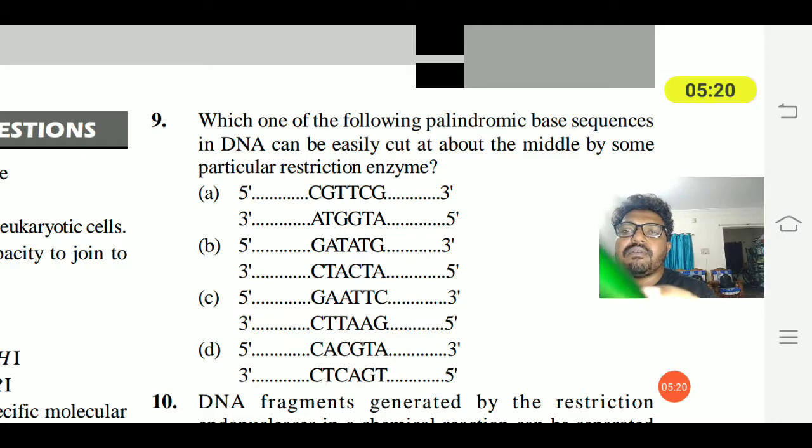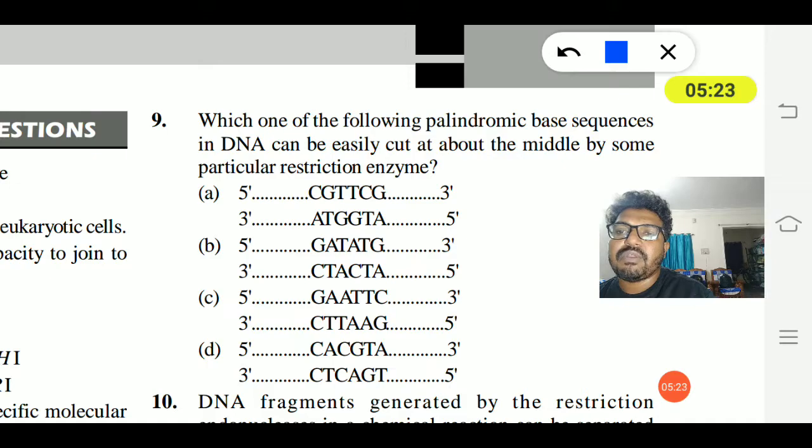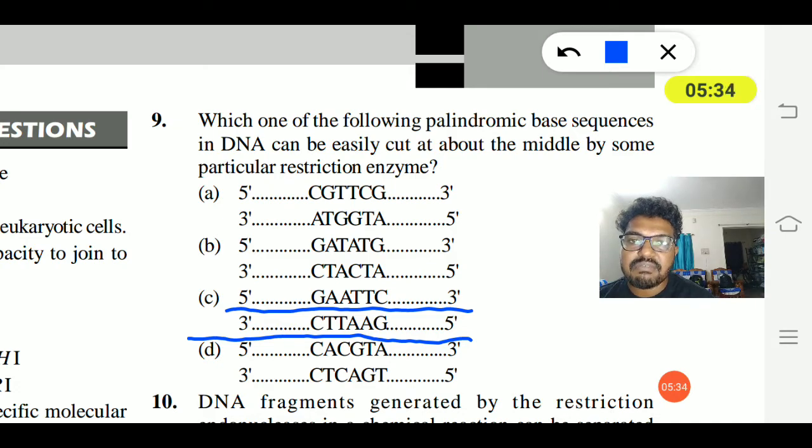Here option C, look at it. When you go from the 5' direction to the 3' direction, it is GAATTC, and from the other strand, 5' to 3', it is also GAATTC. So this kind of sequence we call a palindromic sequence. Option C is the right answer.